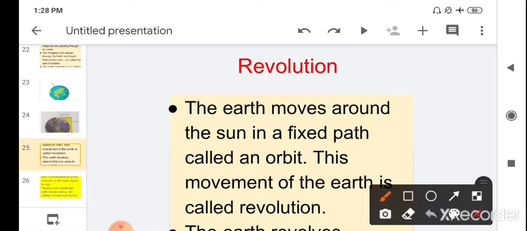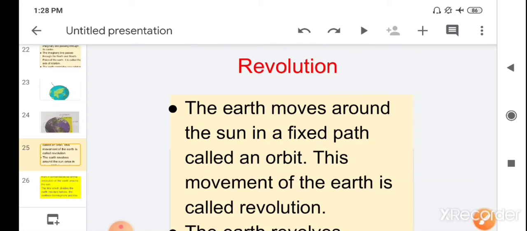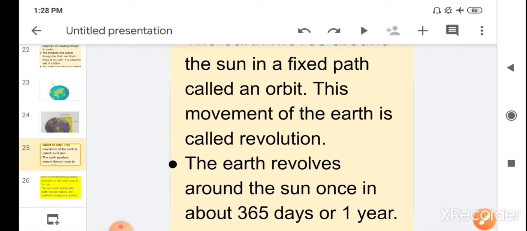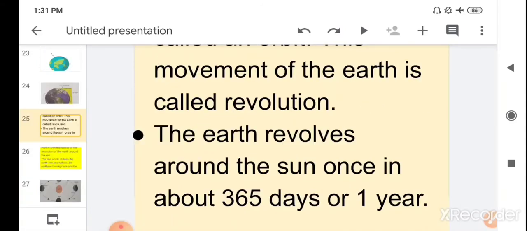When the earth moves around the sun in a fixed path which is called an orbit, this type of movement of earth is called revolution. Children, the earth revolves around the sun once in about 365 days or 1 year.